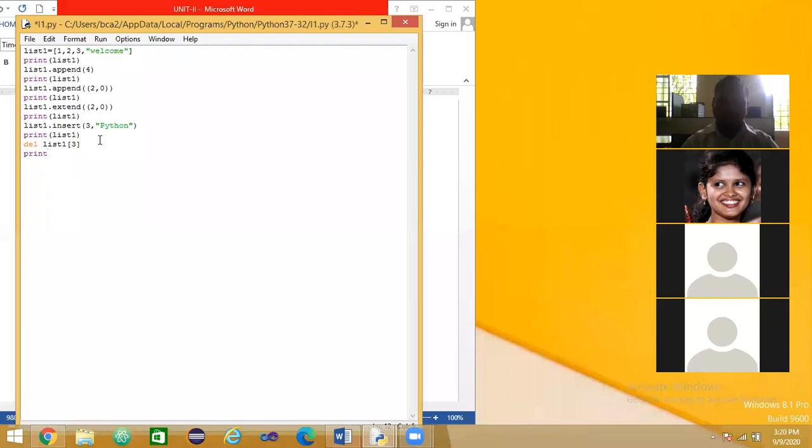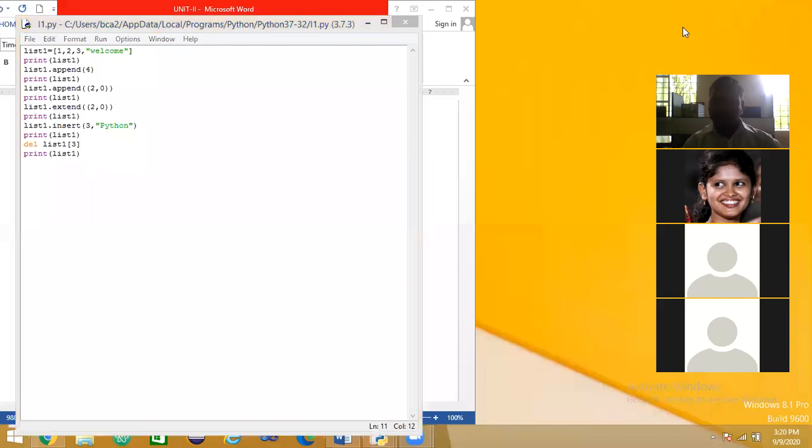Then, don't disturb me. List1. See, again I am saying, using the del keyword, the pop function and the remove function, we can delete the data from the list.